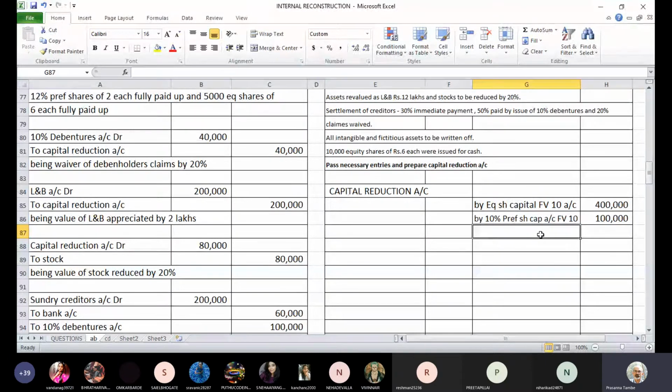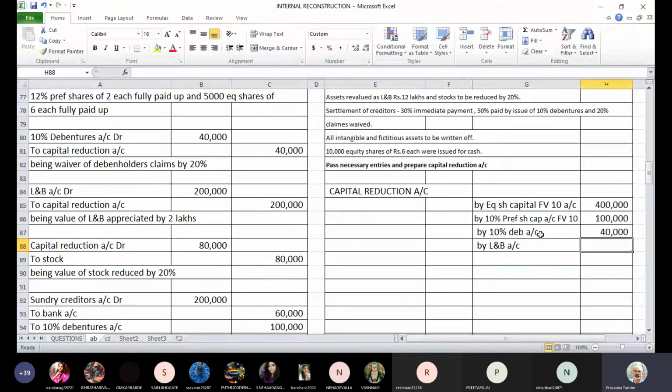Next is waiver of claim by debenture holders. That amount is 40,000 rupees. So by percent debentures account. Then there was an increase of land and building value by appreciation.